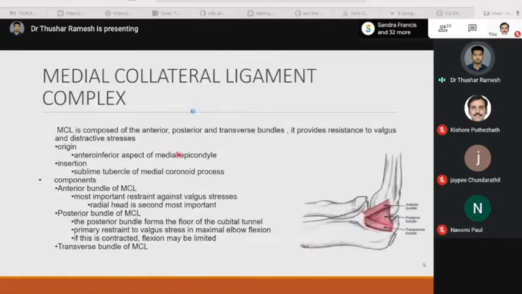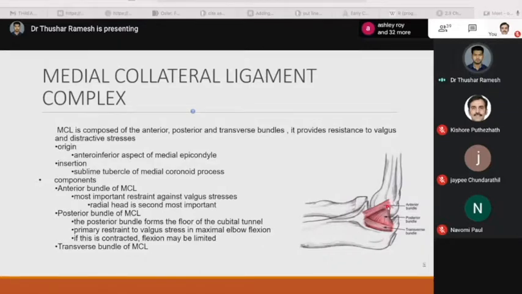The medial collateral ligament complex is composed of an anterior, a posterior, and a transverse bundle. It provides resistance to valgus and distractive stresses. Its origin is from the antero-inferior aspect of the medial epicondyle and it is inserted into the sublime tubercle of the medial coronoid process. Let's see, there is an anterior bundle, which is the most important restraint against valgus stresses.